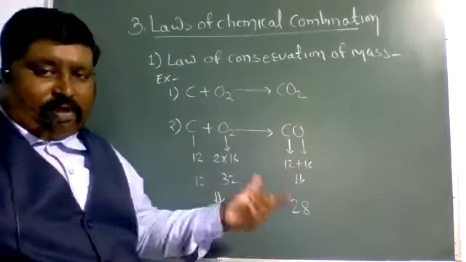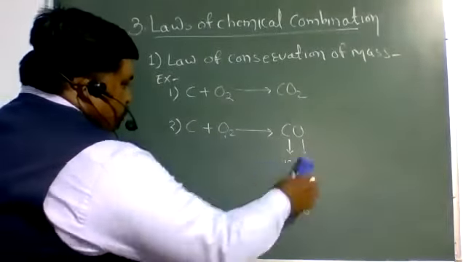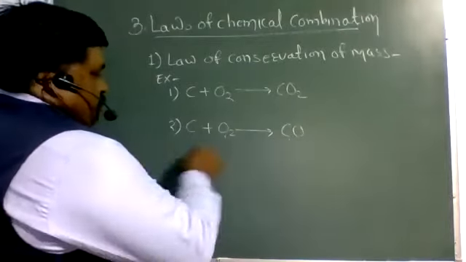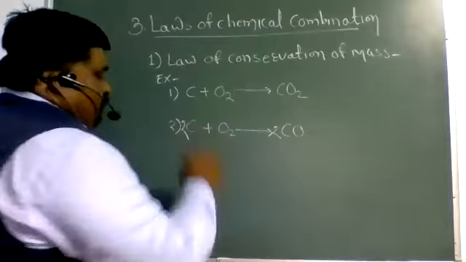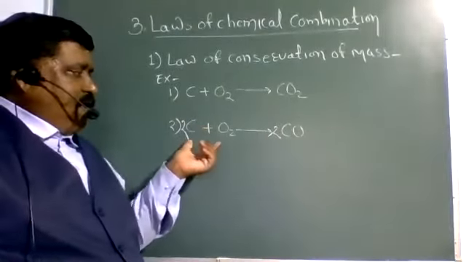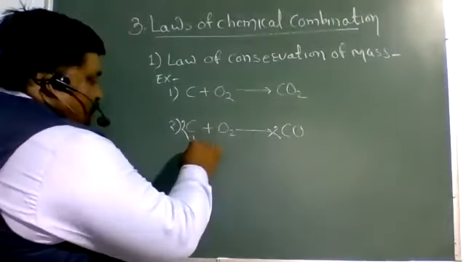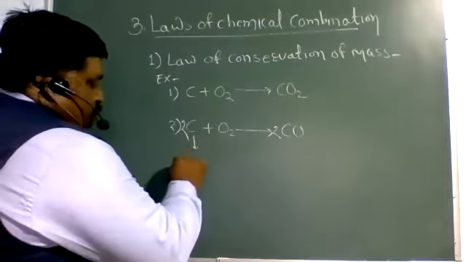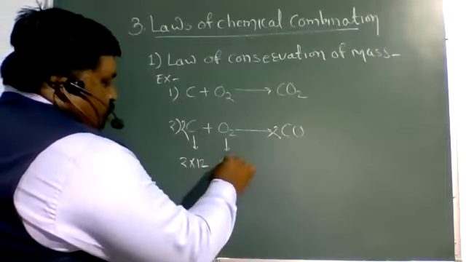Here, after balancing, what happened? 2 is here and 2 is here. So this equation is the balanced equation, or you can say that the left hand side is equal to the right hand side in this equation. Then again calculate the mass. Here 2 carbons, so 2 into 12, and oxygen 2 into 16.